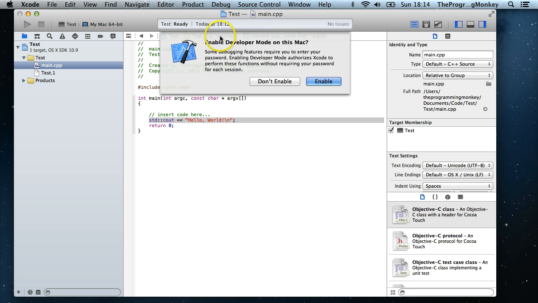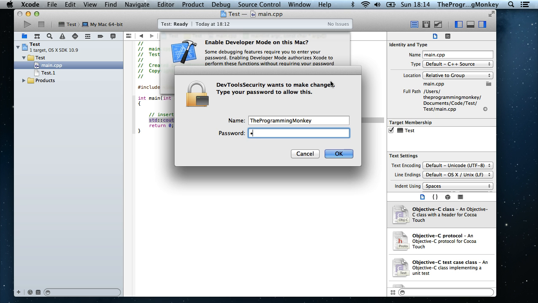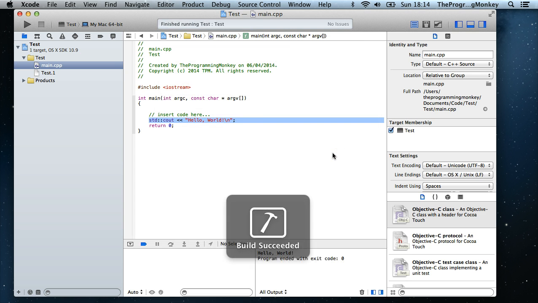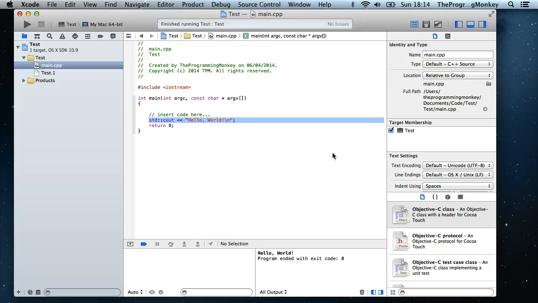We want to enable developer mode on this Mac, and then you should type in your appropriate password and click OK. Then a little window came up here and said this was successful. So the successful running of this program is shown here, and it's printed the words hello world, which is your standard beginning programming output, on this screen here.